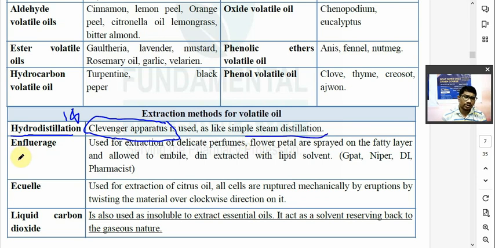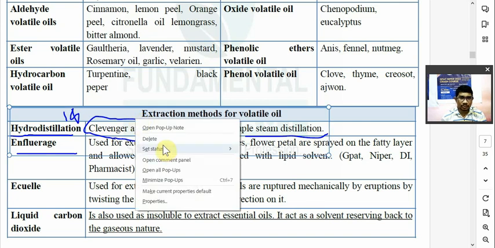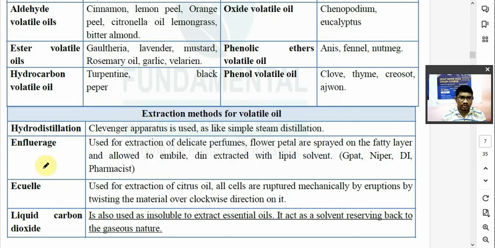Second method होता है extraction of volatile oil, N-fluoride method. So it is a method for extraction of delicate essence or smells or perfumes. जो N-fluoride method होता है that is a delicate method. So for example, if you want to obtain rose perfume, आपको गुलाब का परफ्यूम आइसोलेट करना है. If you want to extract essence or smell of rose, so what you have to do, you have to make a tray.